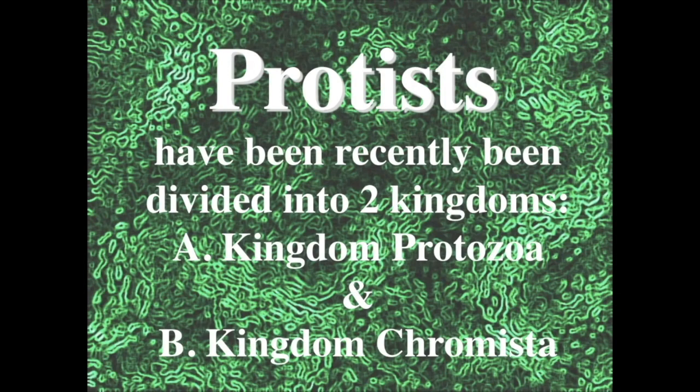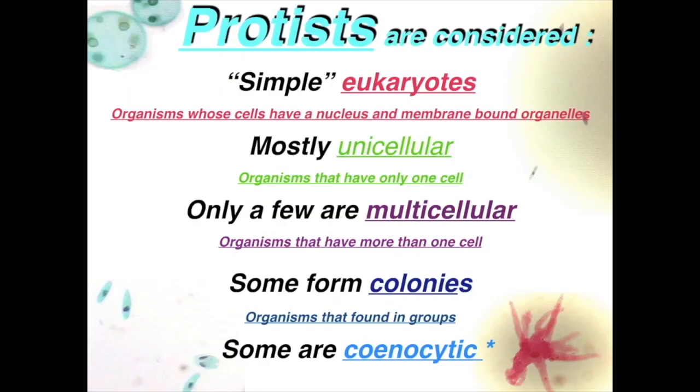Now we're going to focus on protists. Protists, once the name of the kingdom, has now been divided into two separate kingdoms called Kingdom Protozoa and Kingdom Chromista. Protists are considered simple eukaryotes. The reason why they're called simple eukaryotes is because not only do they have a nucleus identified by being a eukaryote, but the simple part comes in is because they're primarily unicellular.